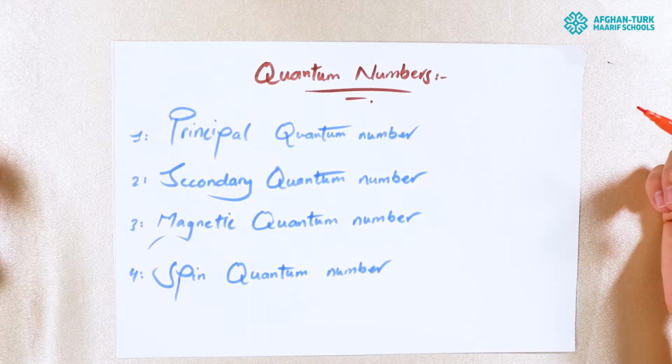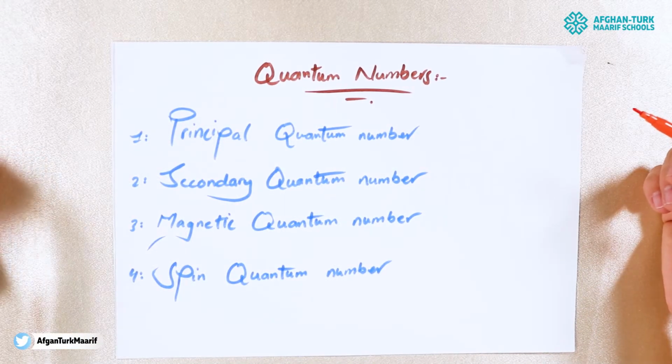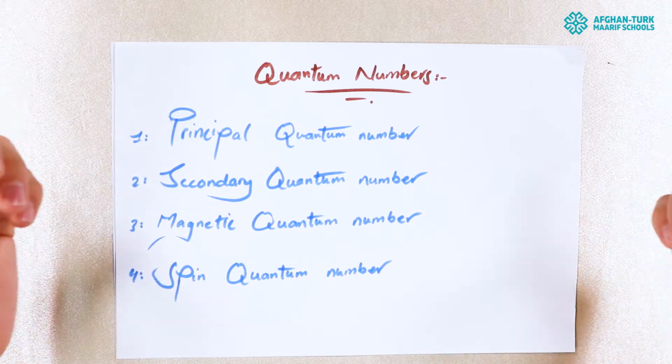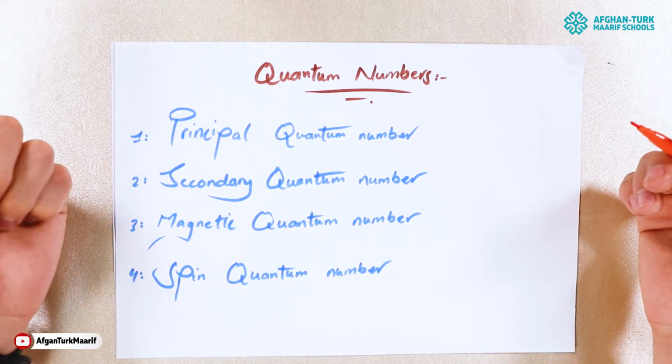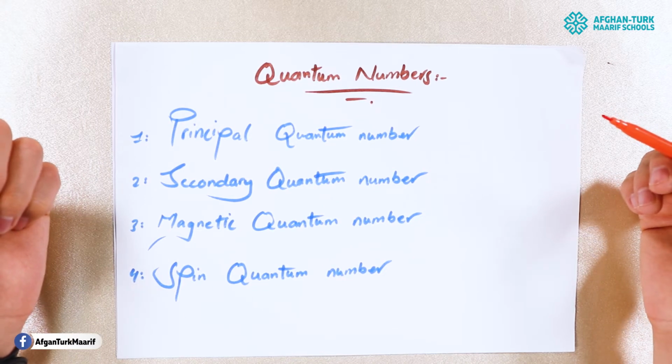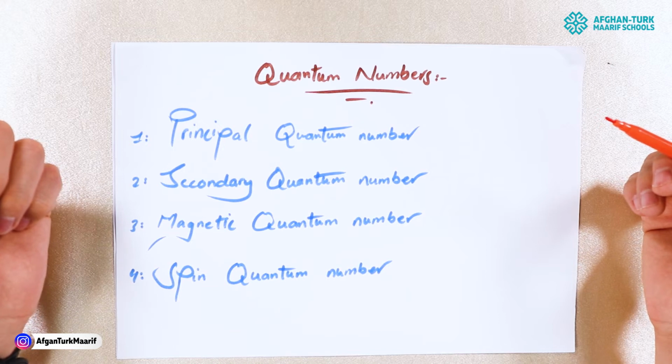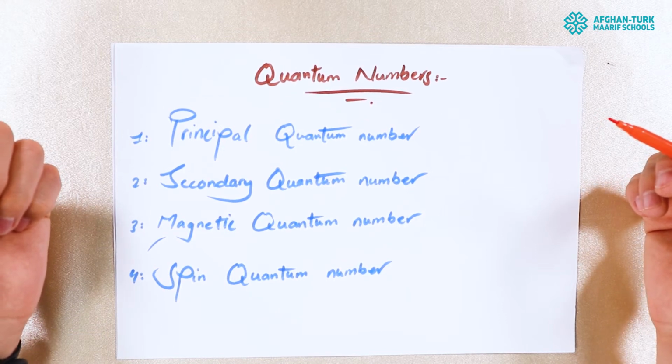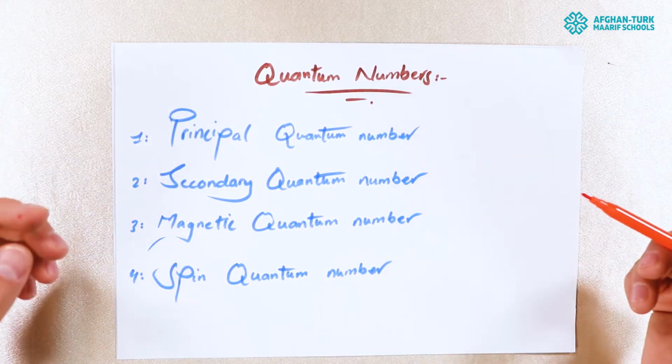Now we are going to study quantum numbers. You have a question, what is a quantum number? Quantum numbers designate specific shells, subshells, orbitals, and spins of electrons. This means that they describe completely the characteristics of an electron in an atom. There are a total of 4 quantum numbers. The first one is the principal quantum number.